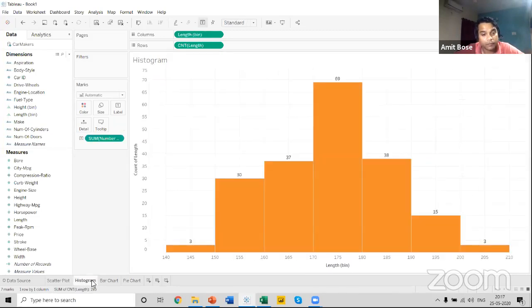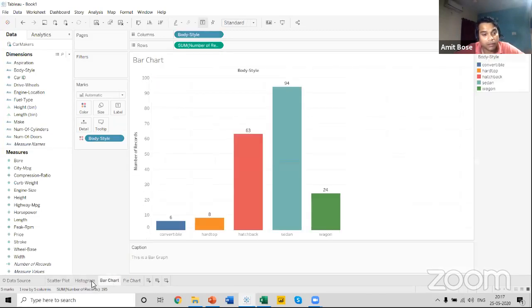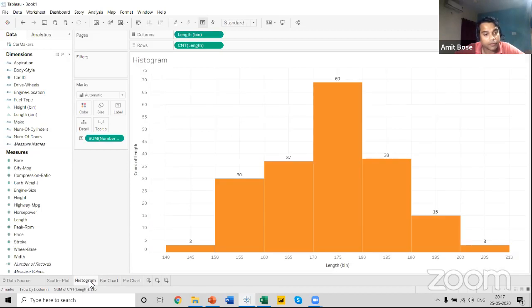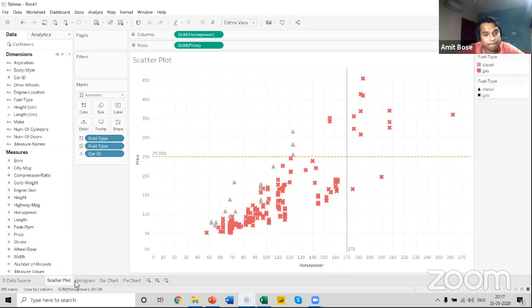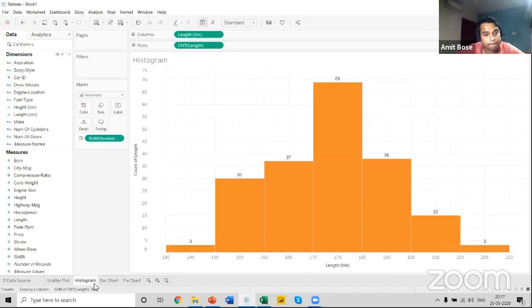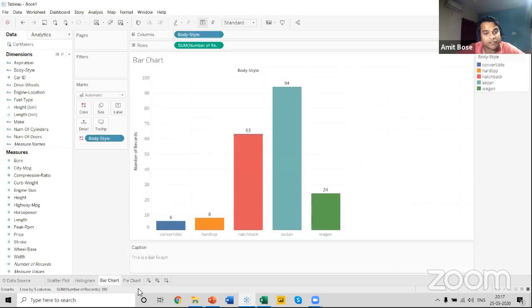Second, the next thing I wanted to discuss in terms of our best tips: for the bar graph, we have been using body style for each of the cars.